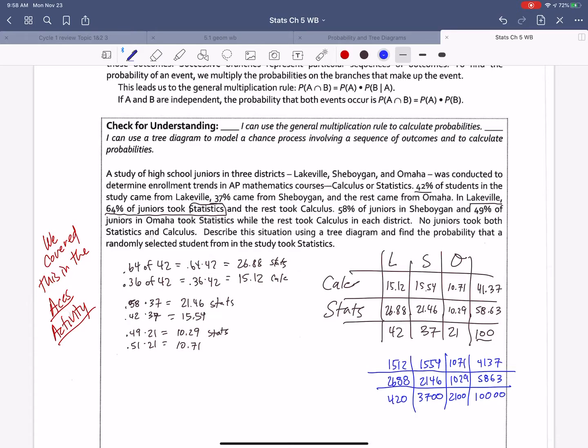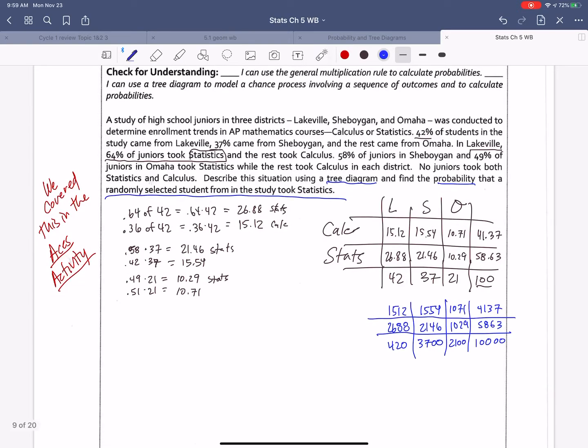Okay, so now it says no juniors took both, so it's mutually exclusive. There's no overlap. Let's describe this situation using a tree diagram and find the probability that a randomly selected student from the study took stats. So a person at random took stats.